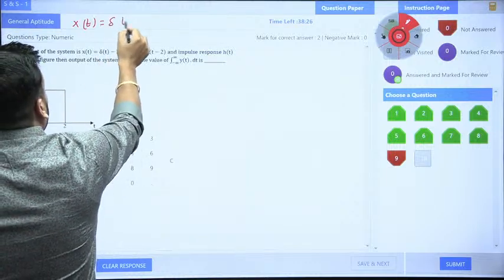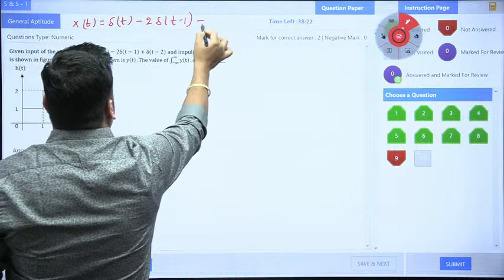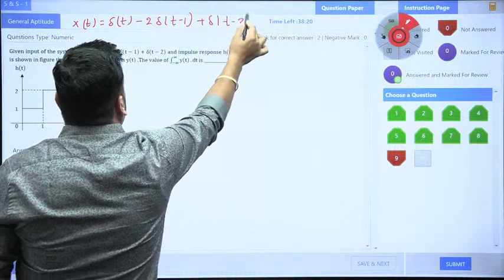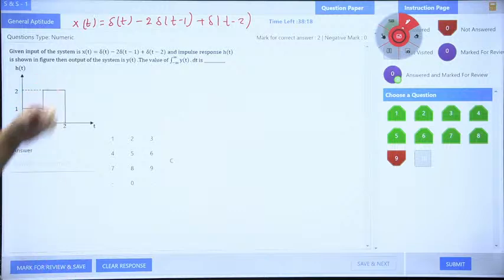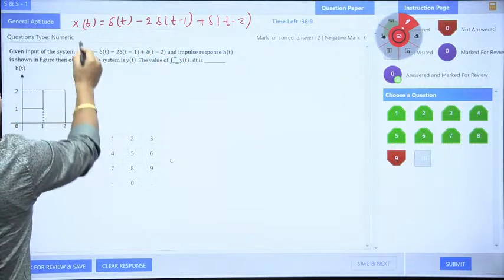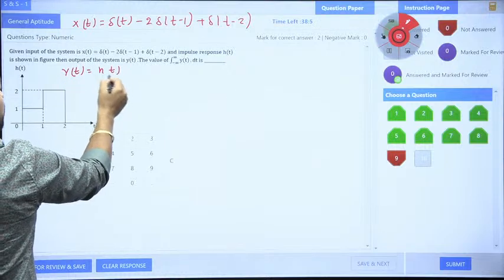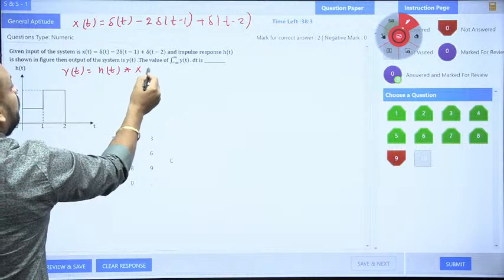Sir, x of t is nothing but delta t minus 2 times delta, meaning impulse function. You should know this. Plus delta t minus 2. So xt is nothing but delta t minus twice delta t minus 1 plus delta of t minus 2. And the impulse response ht is shown in the figure. The value of yt, we all know that yt is nothing but h of t convolution with x of t.